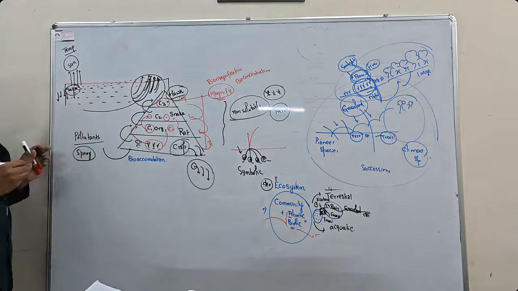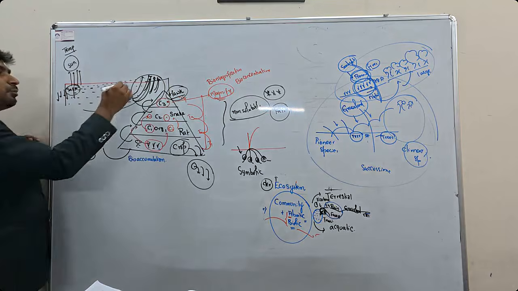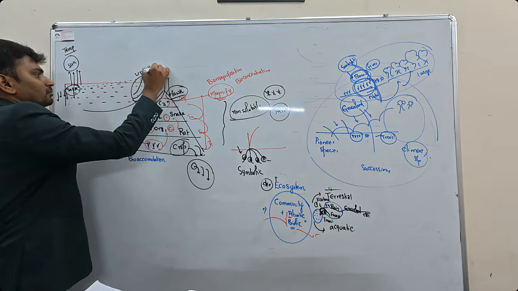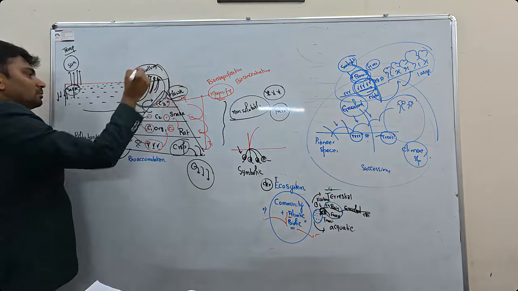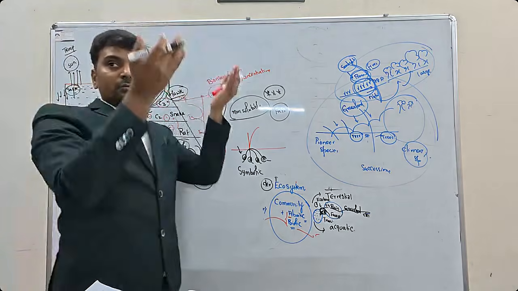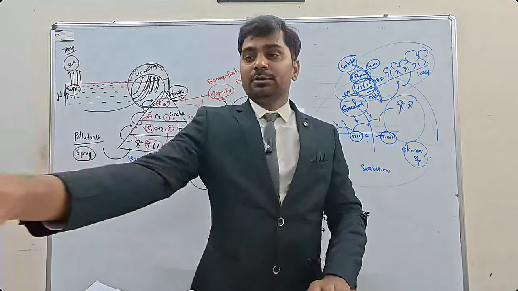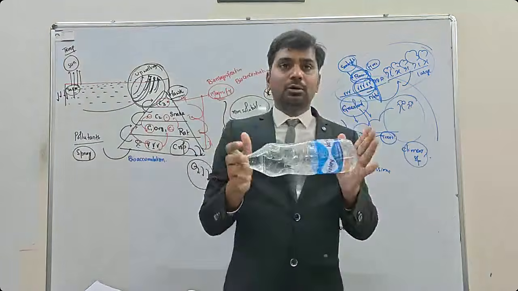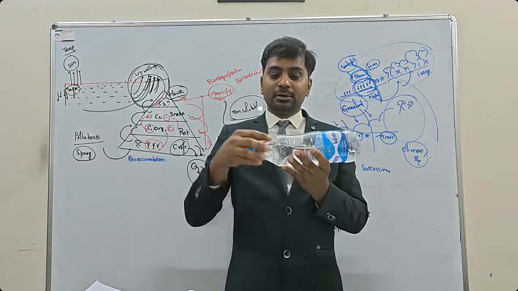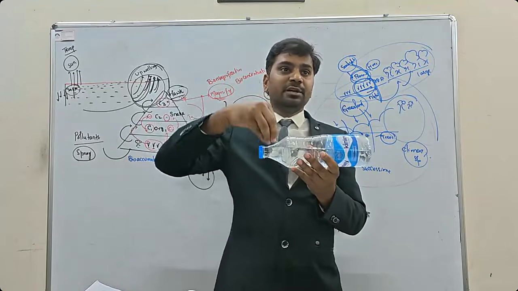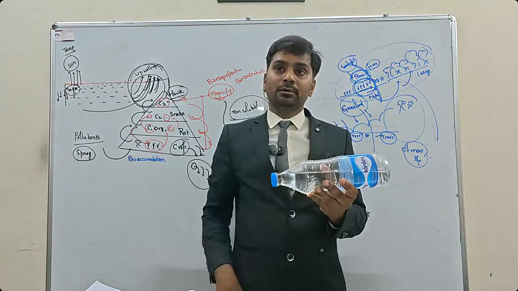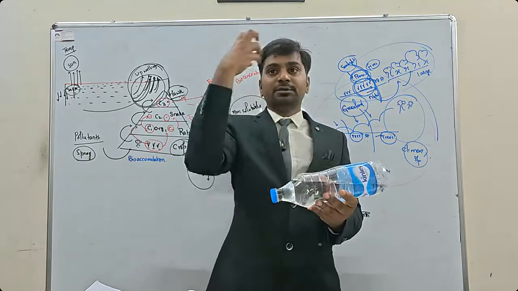Now, when upwelling is happening, water will be accumulated more and more here. So the water from below also comes up a little. Why does this happen? Just like this, you can consider the entire oceans to be like this itself. As water goes away from here, pressure falls here, and since pressure has fallen here, water rises here. This is called upwelling. So this is called downwelling. This is called upwelling.